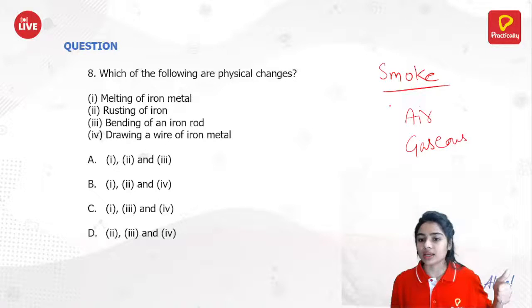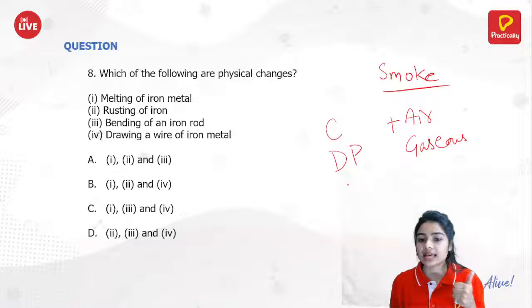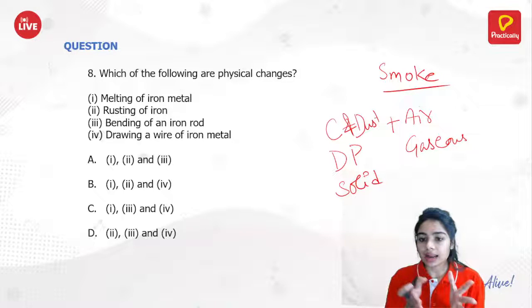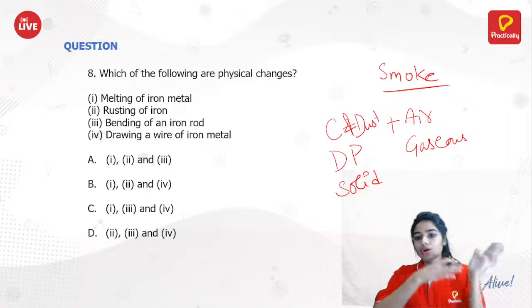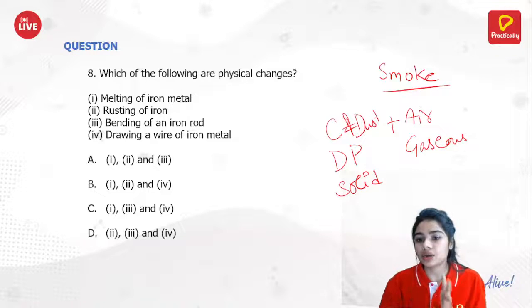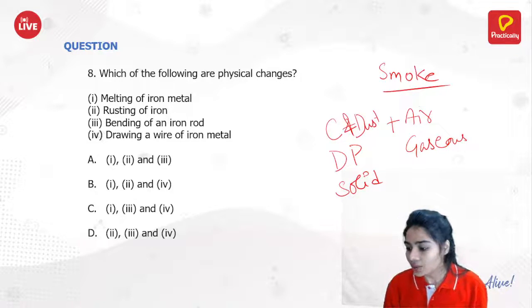Then we have dust particles and carbon particles in smoke, which will be your dispersed phase, as solid. So just think that whenever we have a solid in a gaseous medium, it will form an aerosol.